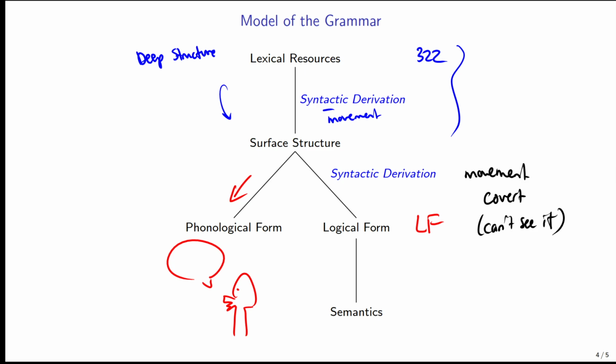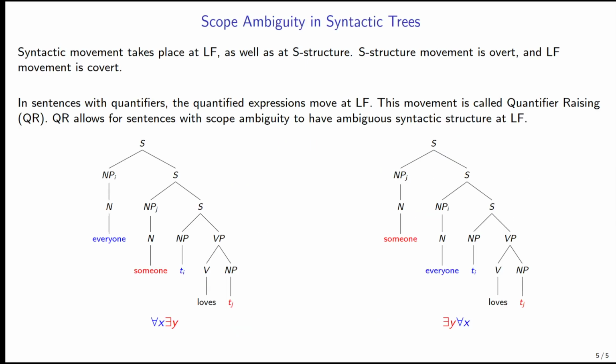And we actually do our semantics on logical form. So it looked like this entire course, like we've done our semantics on the surface structure of the sentence, but the reality is that we just haven't moved anything. So we've been doing semantics on a simplified logical form. And when we resolve scope ambiguity, we'll also be doing semantics on logical form. So let's see how movement works in LF.